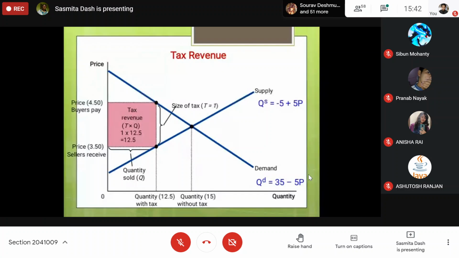That is the tax per unit into the quantity sold in the market after tax, or the new quantity. So the new quantity is 12.5. The tax revenue will be 1 rupee into 12.5, that is 12.5 totally. The government is taking this much tax. But what do we find? The quantity sold in the market has fallen due to tax. That is the deadweight loss of tax.